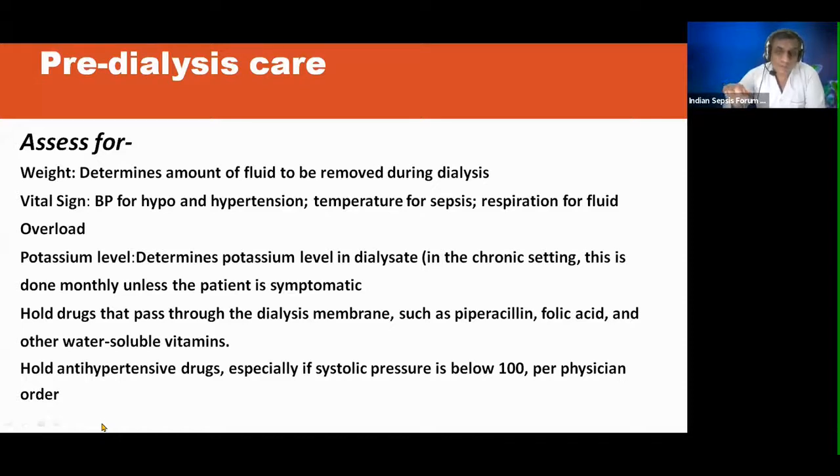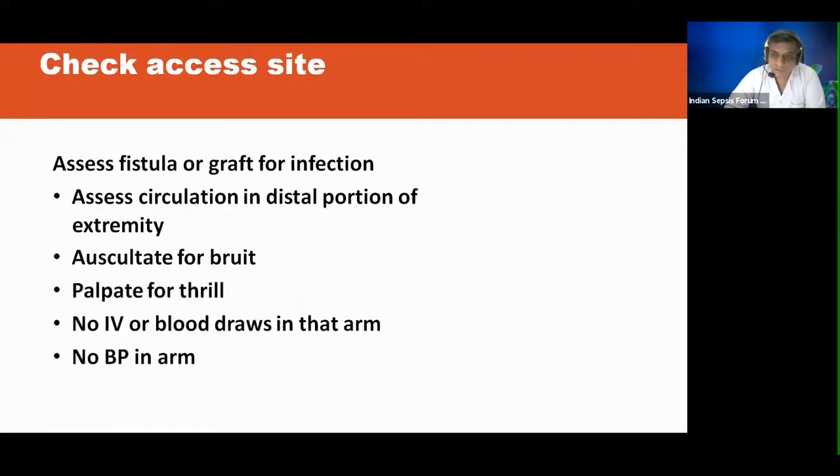If the blood pressure is critically low, obviously we have to hold the antihypertensive, with discussion with your physician. Check the access site, the fistula or graft, for infection, check circulation in the distal portion of the extremity, auscultate for bruit, palpate for thrill. No IV or blood should be drawn in the arm where the fistula is or where the fistula is planned. Do not take blood pressure in the same arm.